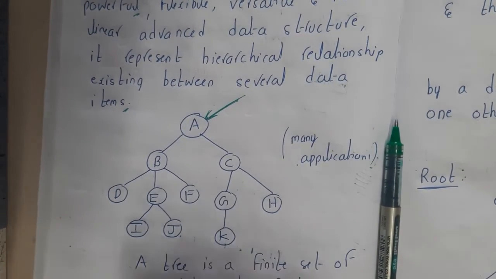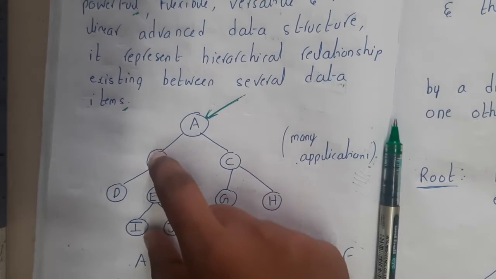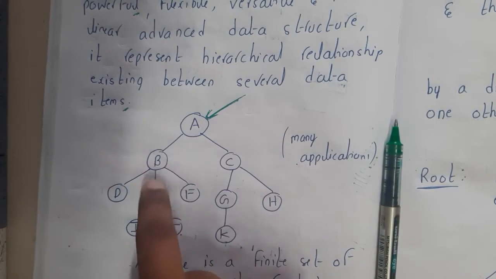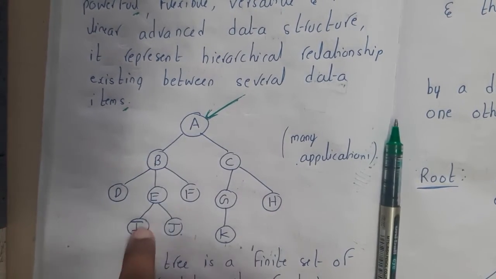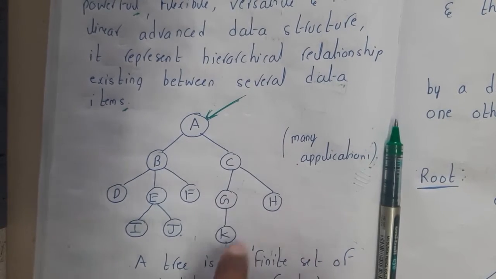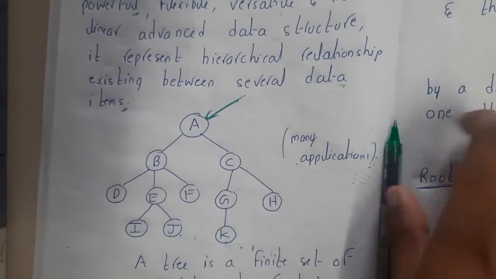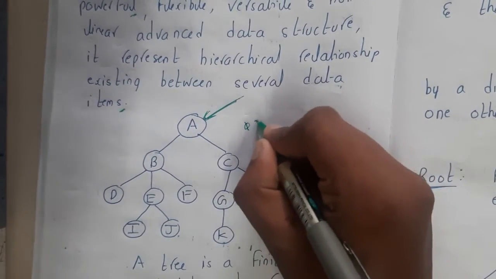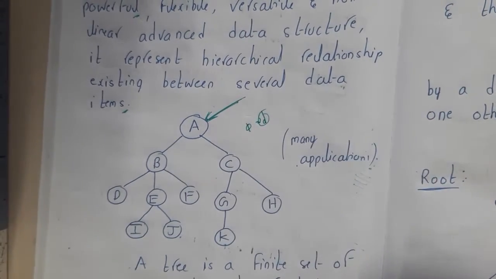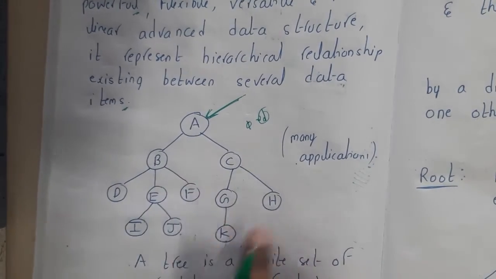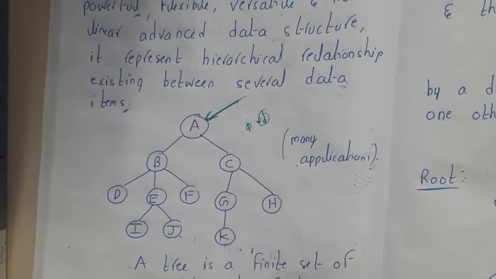Got it? Yes. That is the reason why, if you check the sets between these two, here we have B, D, E, F, I, J, and here we have C, G, H, K. If you take the intersection between them, it will be empty, guys. Whenever the intersection is empty, that is nothing but the definition of a disjoint set. Got it? Yes. So these are two different disjoint sets, and these are called subtrees.